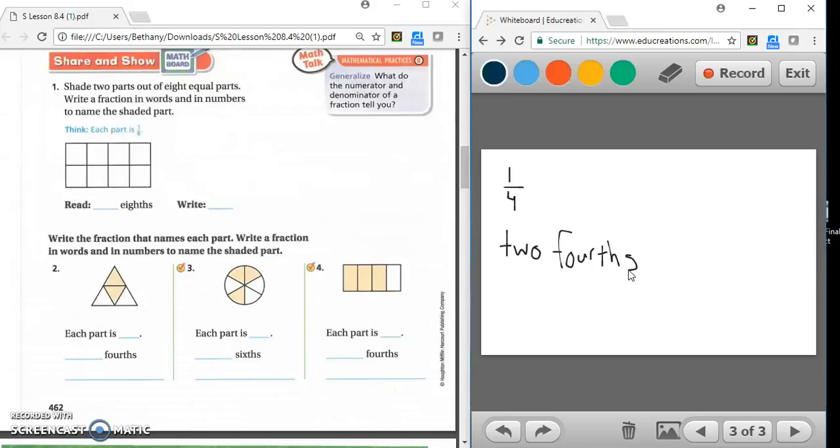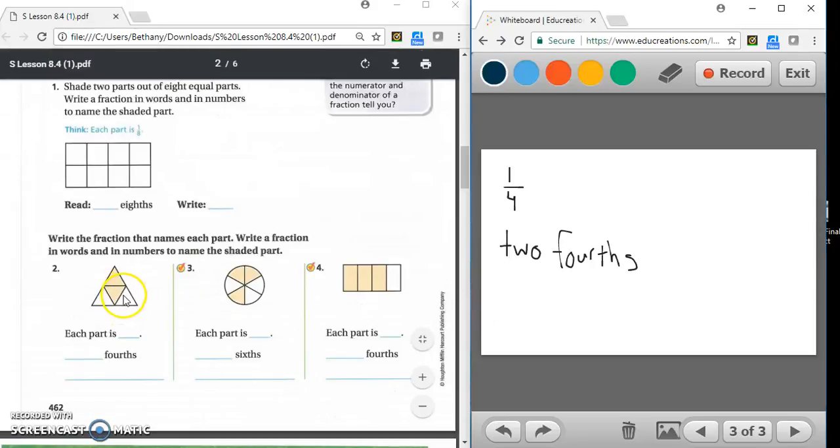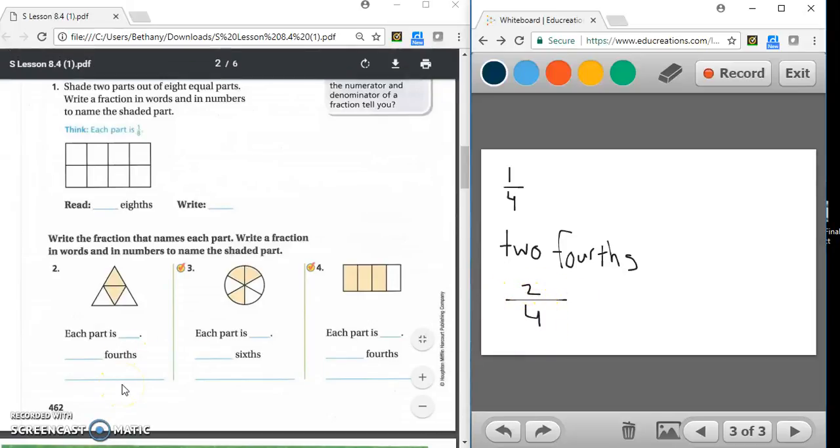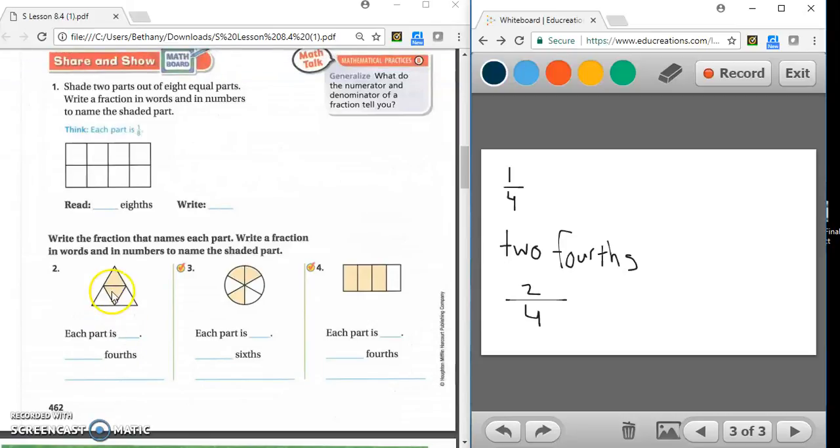And the fraction that we would write for the shaded part would be 2/4. And that's what would go on the last line. So that is for number 2.